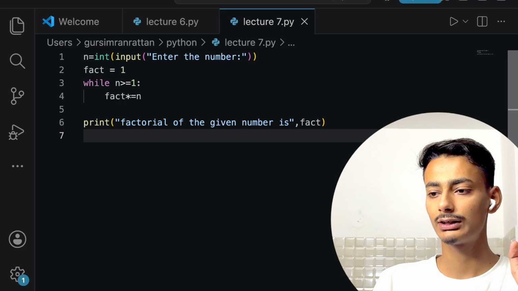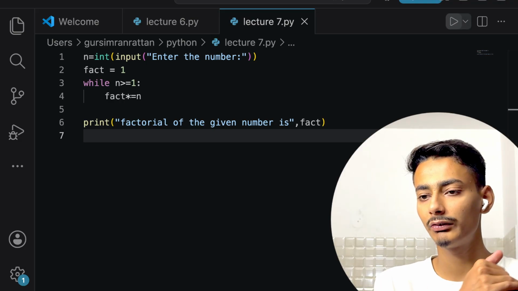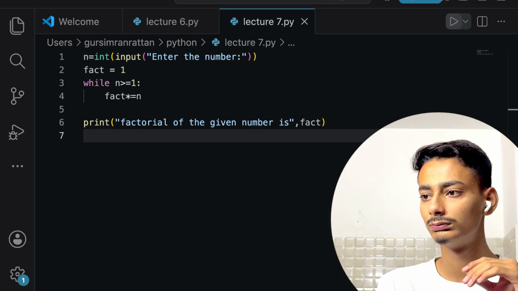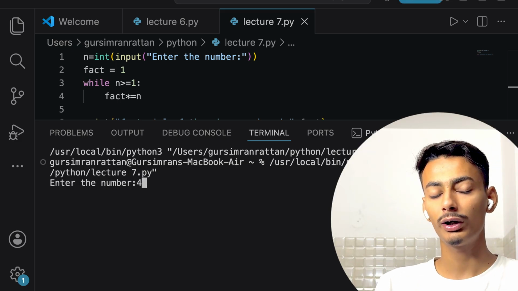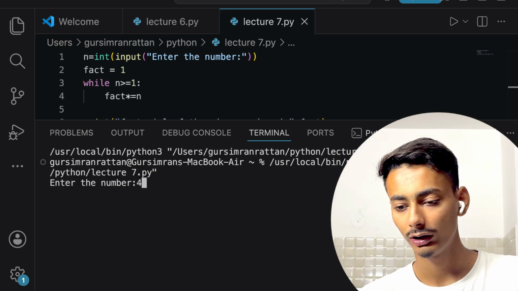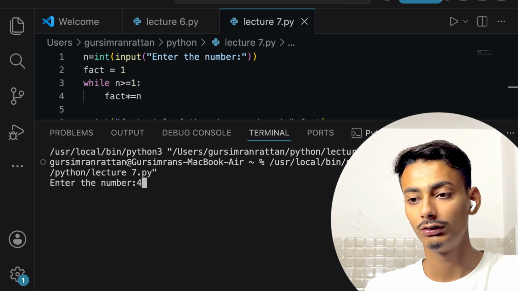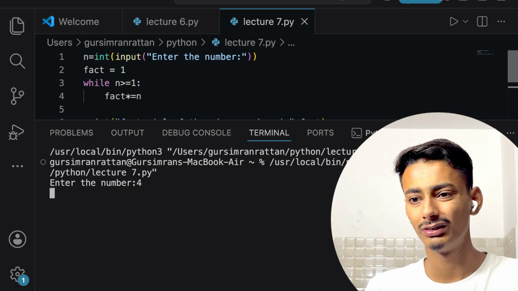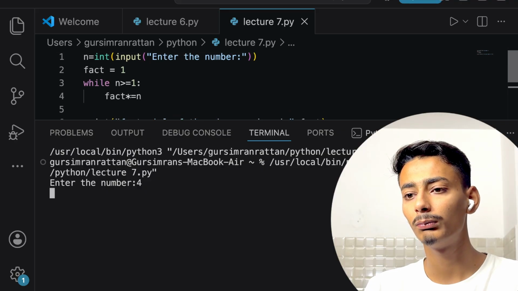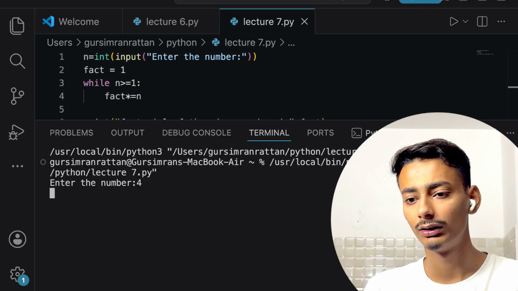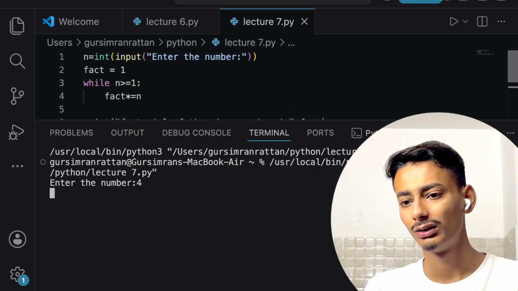So let us just execute this code and see what will be happening. If I write 4, it will be 4 into 3 into 2 into 1. So it will be 6 into 4, 12. Why it is not being implemented?